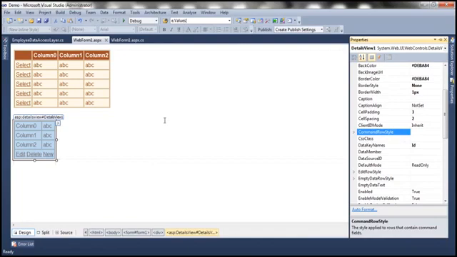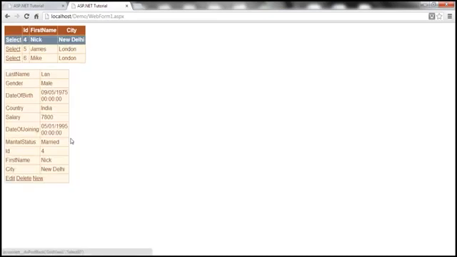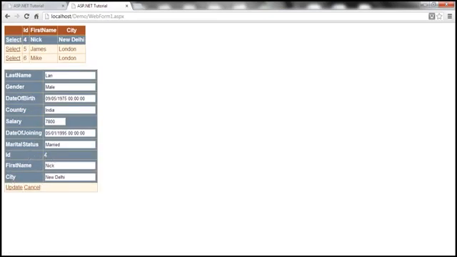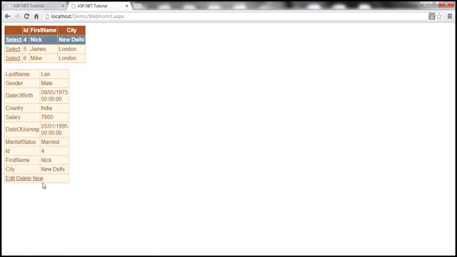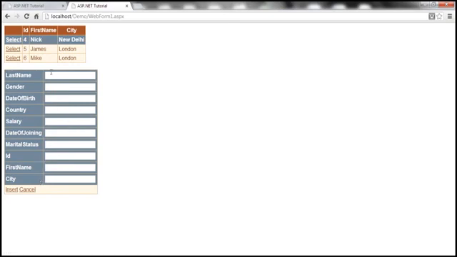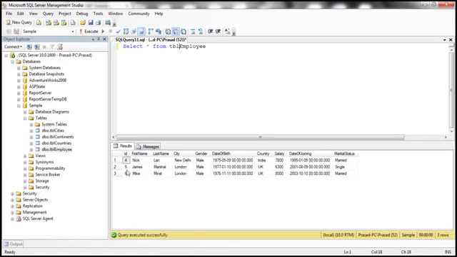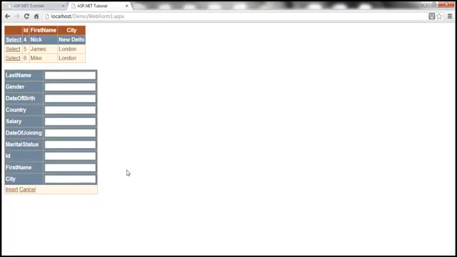Okay, so with that change, let me run this and see if the ID column is editable within the details view control. So when I click that, we don't have that problem anymore. It's solved now. So ID is read only. But then let me cancel this and let's click new. And look at this, when I put this details view in insert mode, look at the ID. It is still asking the end user to provide a value for that. But remember, the ID column is an identity column within SQL Server, and for an identity column we don't have to supply a value when we insert a new row. So there's no reason why we have this ID field here.